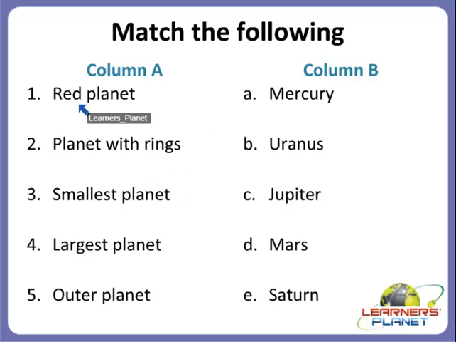Okay, so the first one is red planet. So children, just try to guess the correct answer from the options, that is from the column B. Alright, which one is the red planet? Is it the Mercury, Uranus, Jupiter, Mars or Saturn?